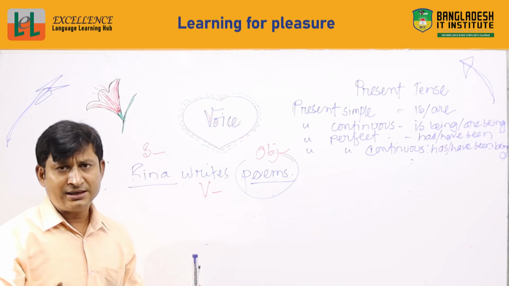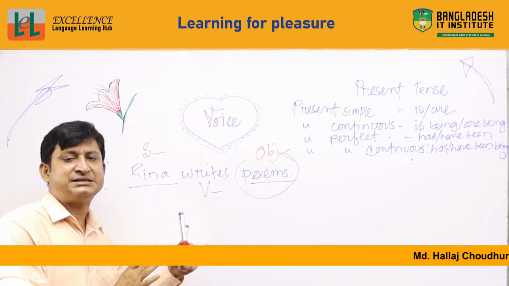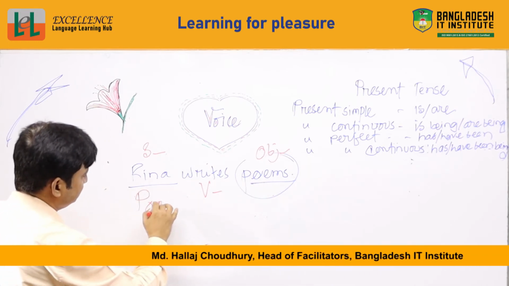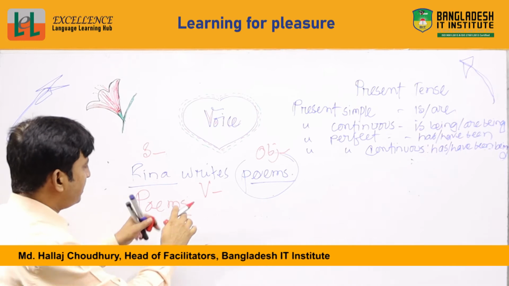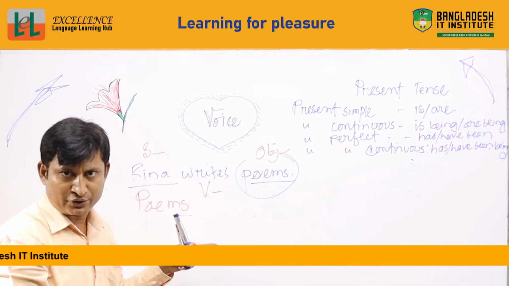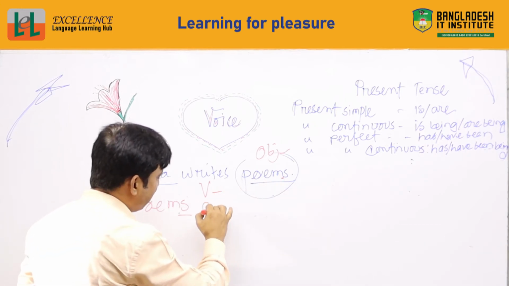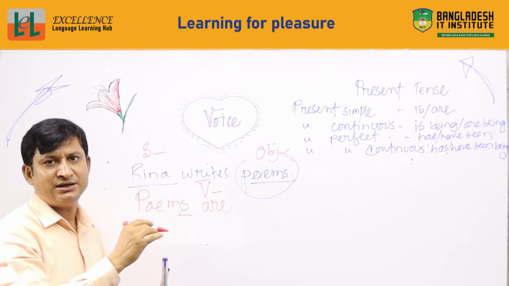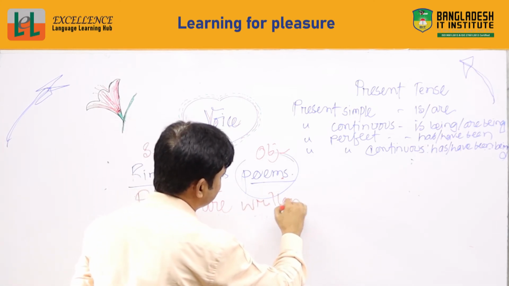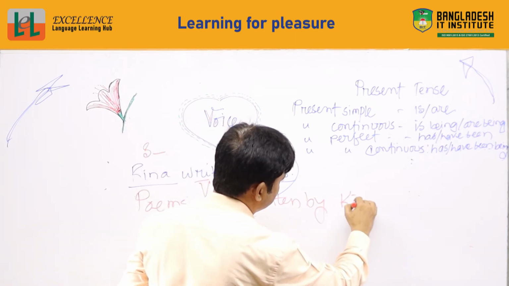In general, when it is active, the subject is first; when it is passive, the object is first. So poems first. As it is present simple tense, we use is or are as the auxiliary verb. Poems is plural, so poems are. Write, wrote, written, so the verb will be written, and generally by Rina.